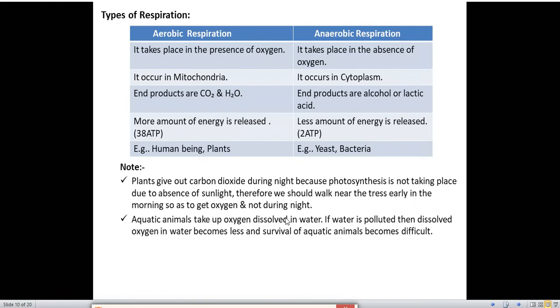Aquatic animals take up oxygen dissolved in water. If water is polluted, then the dissolved oxygen in water becomes less and survival of aquatic animals becomes difficult. Aquatic plants and animals live in water. They take the oxygen which is dissolved in water. If that water is polluted, what happens? Oxygen in the water will be deficient, will be less, and the survival of aquatic organisms is very difficult at that time.